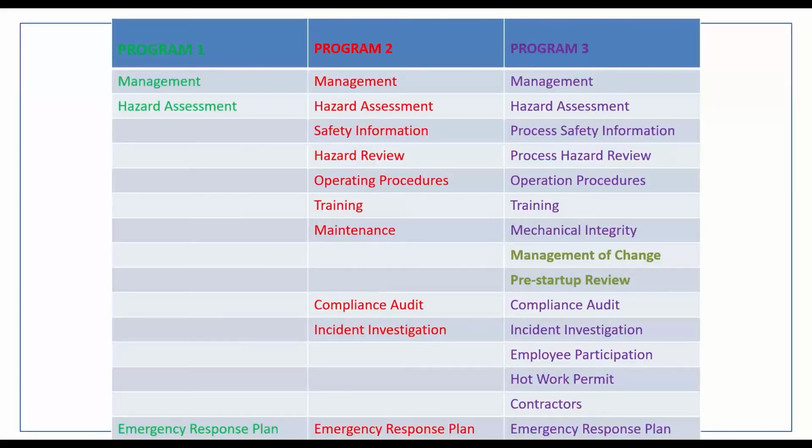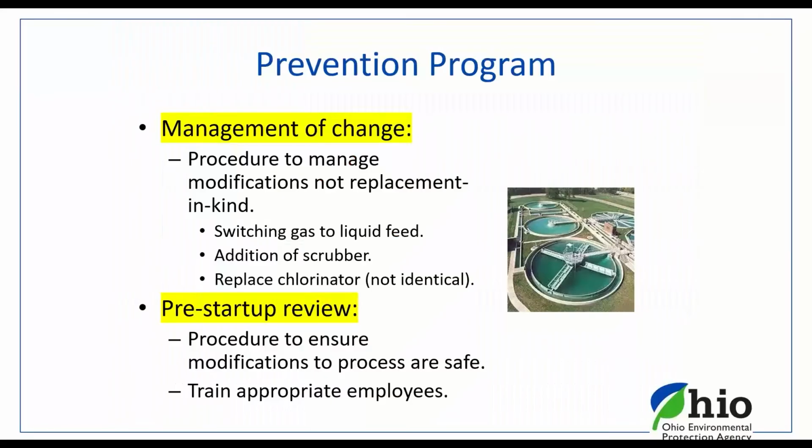You have management of change and pre-startup review, another major category under Program 3. Management of change applies if you are switching from gas to liquid, or adding a scrubber or replacing a chlorinator or whatnot. You need to have what they refer to as a management of change document.